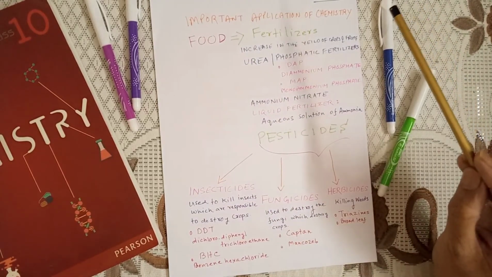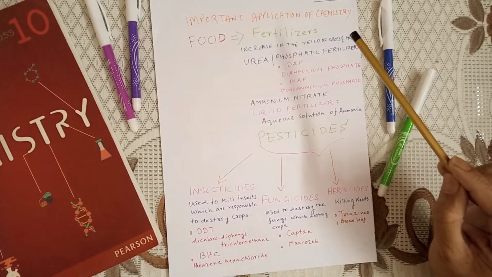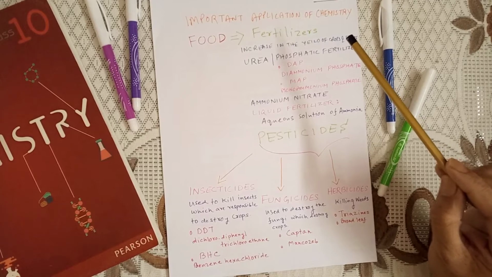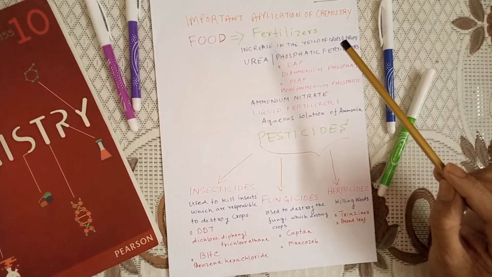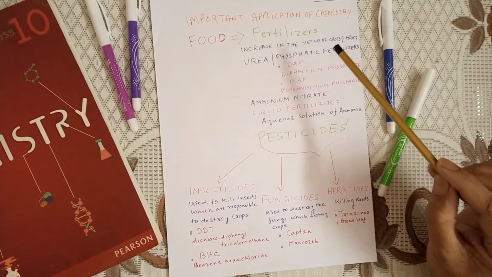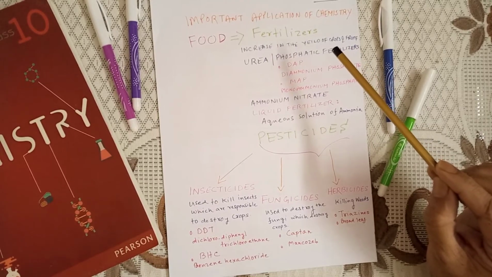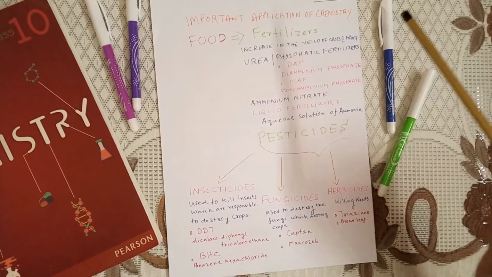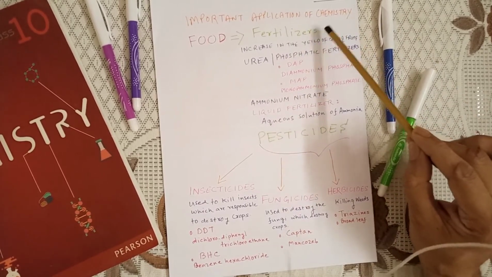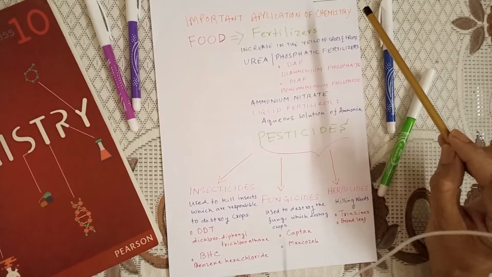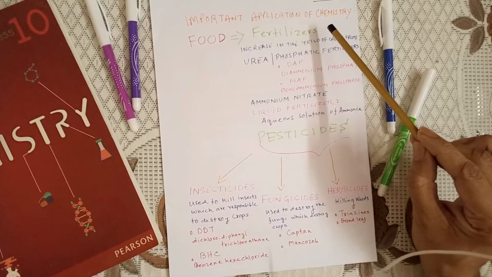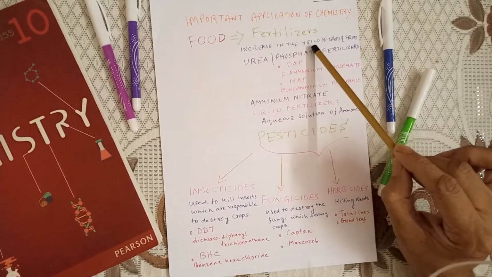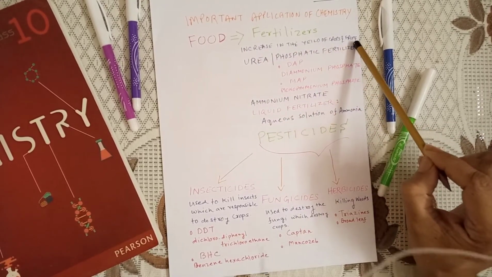Okay. Now, the population of our world is increasing at a very fast rate, and for that we need more food. We have a limited supply of land, but we need more food for the vast population. So, for that, what we require is fertilizer. Fertilizer, that is also chemistry. Now, what is basically fertilizer? What do the fertilizers do? They basically increase the yield of the crop and the fruits.